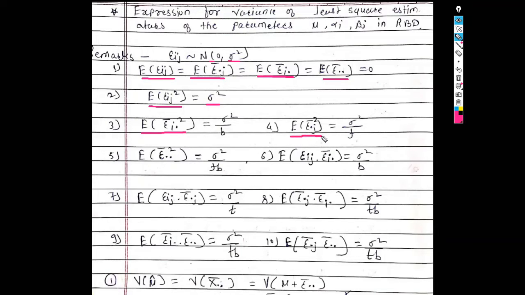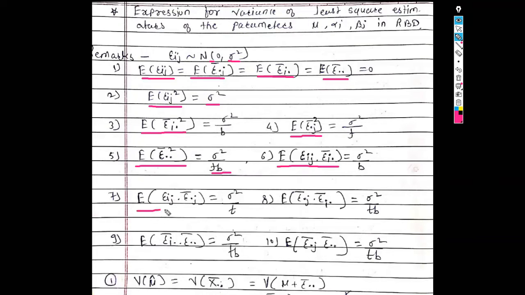The expected value of epsilon dot j bar square is sigma square upon t. The expected value of epsilon dot dot bar square is sigma square upon tb, and the expected value of epsilon ij into epsilon i dot bar is sigma square upon b.